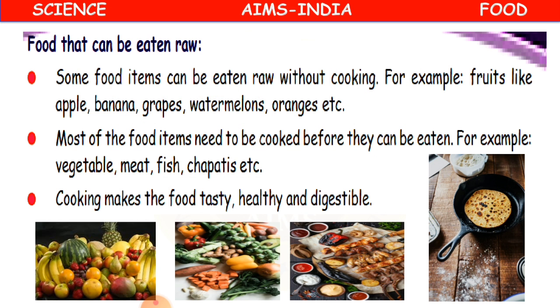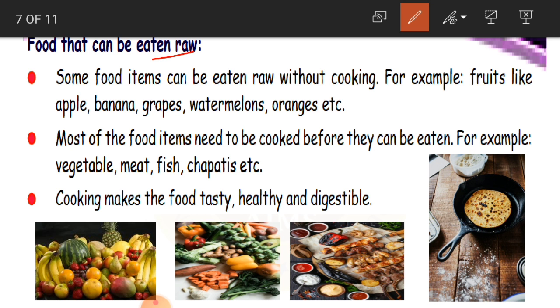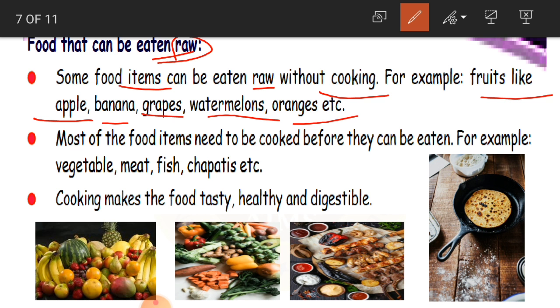Now, food that can be eaten raw. Which food can we consume as it is without cooking? That is known as raw. Okay, R-A-W, raw. Some food items can be eaten raw without cooking. Okay, children, some food items we can eat without cooking. For example, fruits like apple, banana, grapes, watermelons, oranges, etc. So most of the fruits we do not cook, children. We eat them as it is.